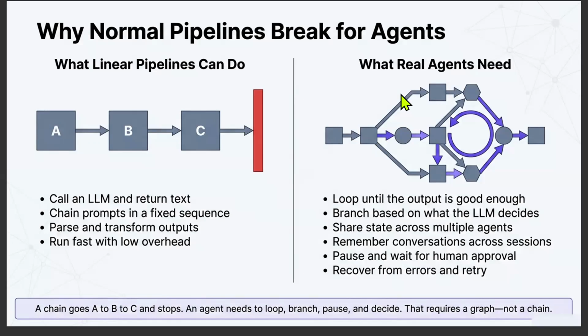So let's start with something familiar. Most AI applications work like this. We have an input, then the LLM, then the output, and it follows a sequence A, B, C. For example, you ask ChatGPT a question, the model processes it and returns an answer. Simple. This approach works great for tasks like summarization, translation, content generation, or basic question answering. Everything follows a straight path. Input goes in, output comes out, done.